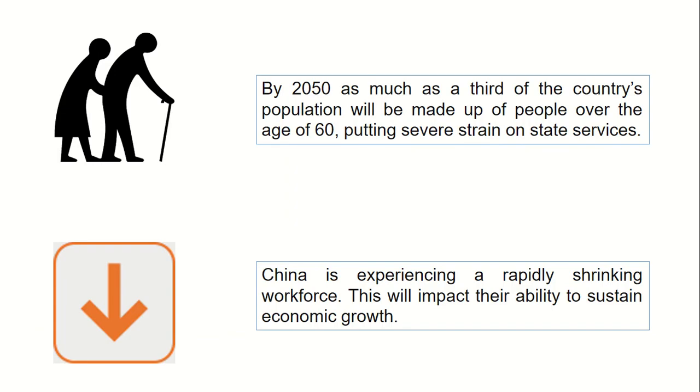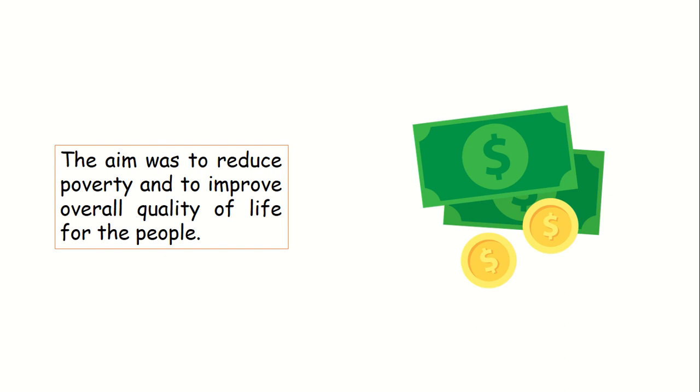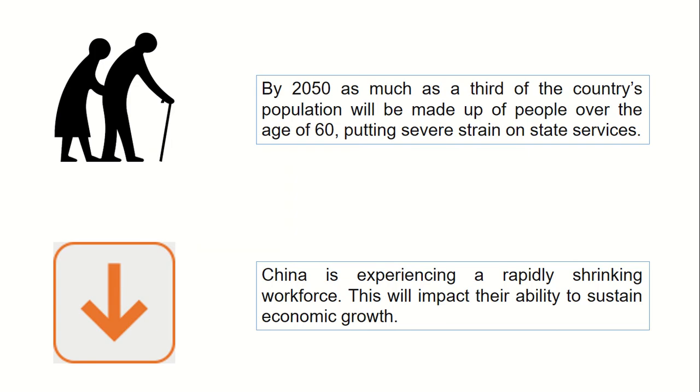But in reality, it ended up being a very, very controversial policy because it ended up with a high rate of abortions that were forced upon women. A lot of girls, in particular, were either killed or left in orphanages. And as a result, there were severe human rights issues. And nowadays, China is kind of seeing the problems of this. So, up to a third of its population will now be over 60 because they reduced the number of kids being born, but everyone else grew older. There is now a much greater strain on things like healthcare, on things like caring for the elderly, and that's going to have a big problem in China in the future because who's going to look after them, for example?